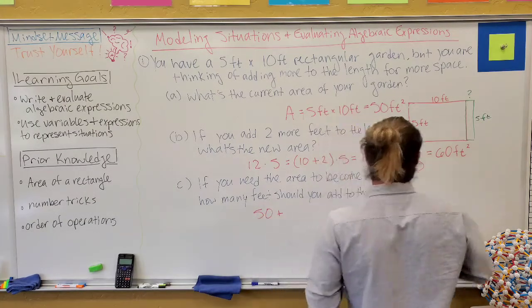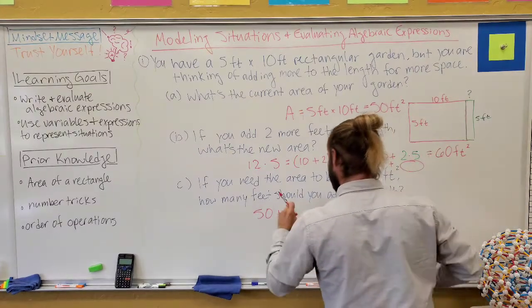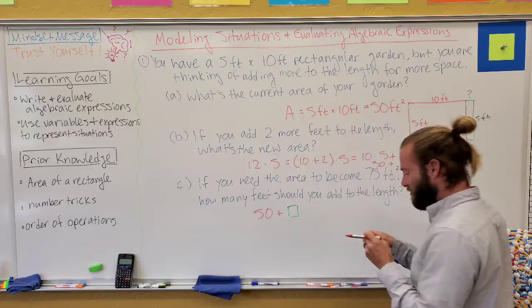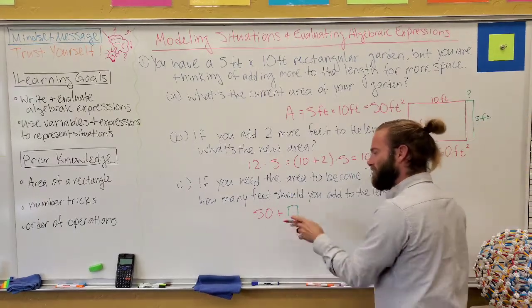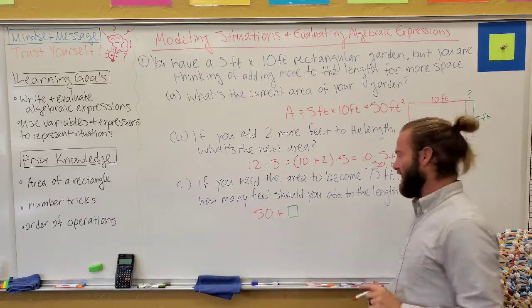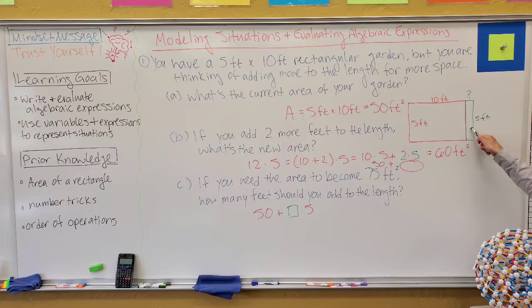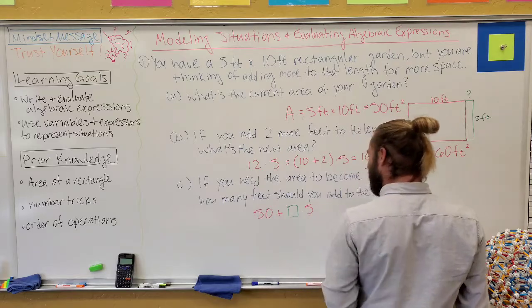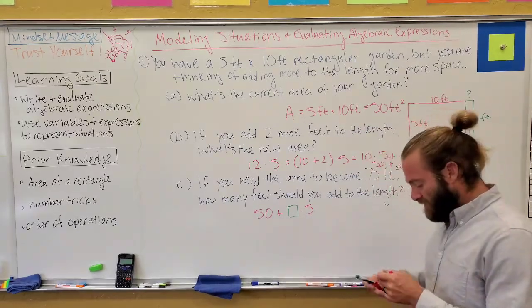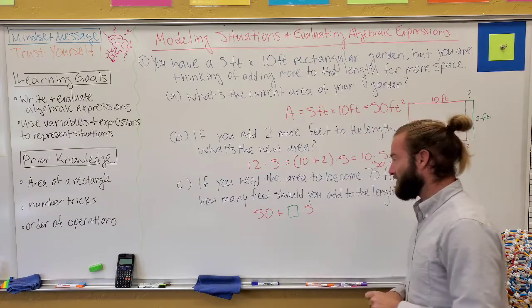And in this case, we realize that this can be anything we want. So I've used this in the past. I'll use a little empty box because that represents, well, any number could go in there to extend that length. But no matter what, the area of this extra rectangle part there is going to be something times 5. So I have this, and this is the cool thing. This right here is essentially what we call an expression.